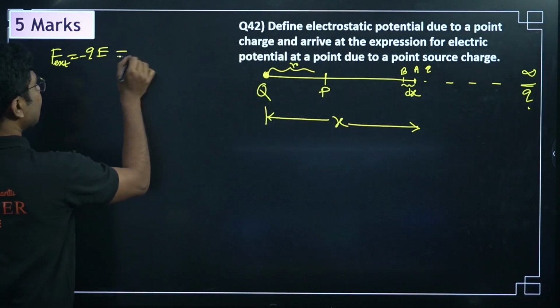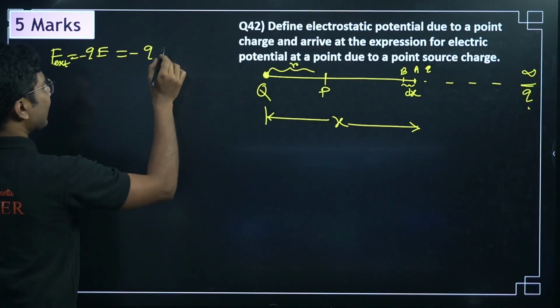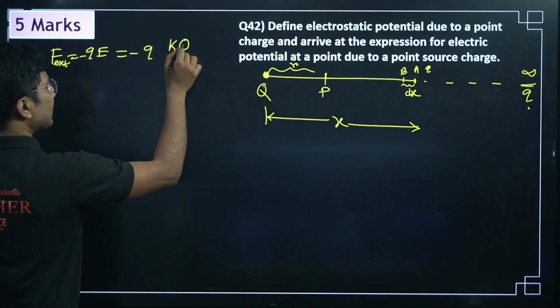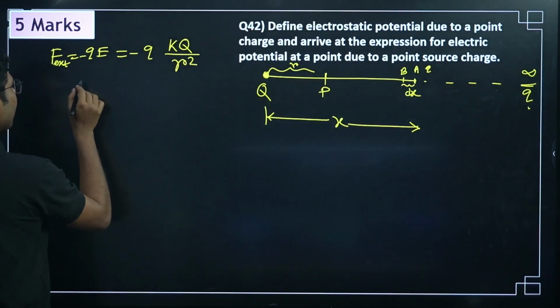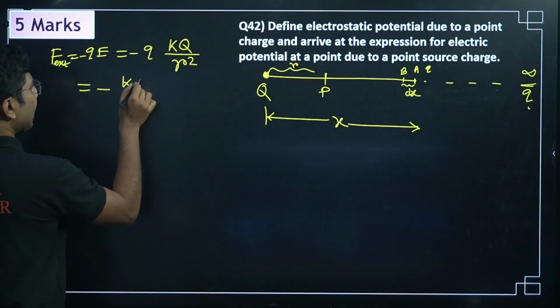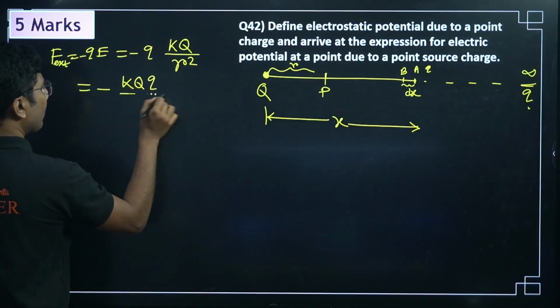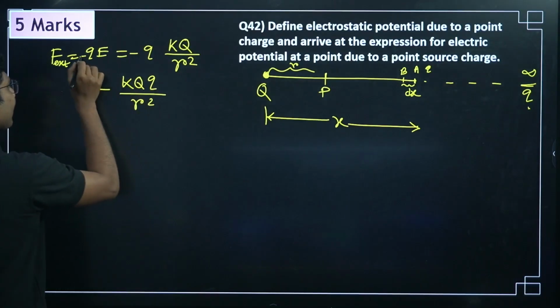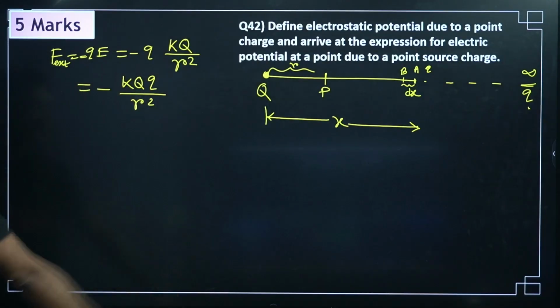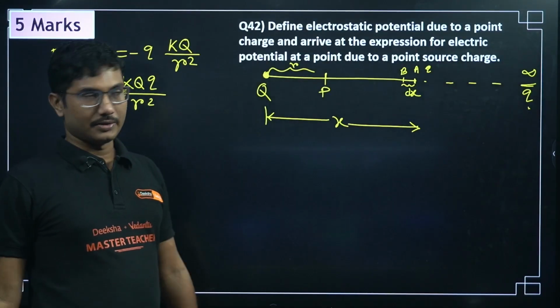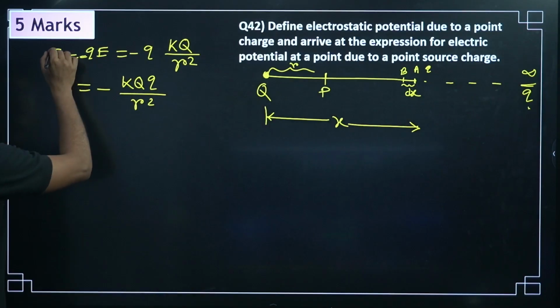So what is this E, the electric field? Electric field is K charge divided by distance square, right? Now let's put that in. So minus K Q by R square. This negative sign is very, very important to remember. Many students forget it and at the end they get a negative answer, which is not correct. So this is very, very important.